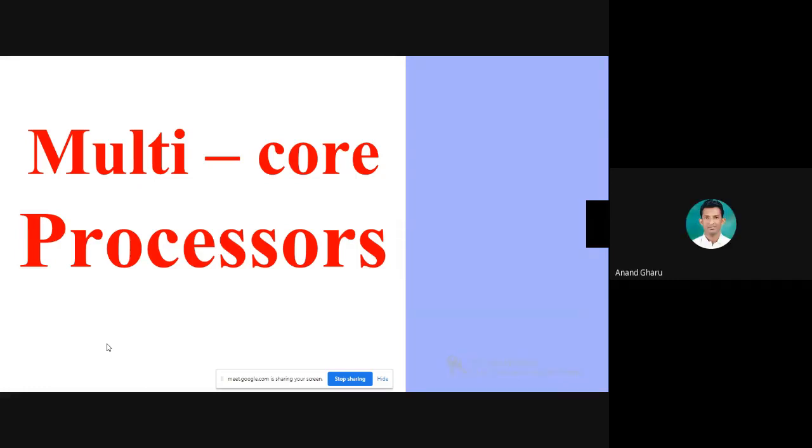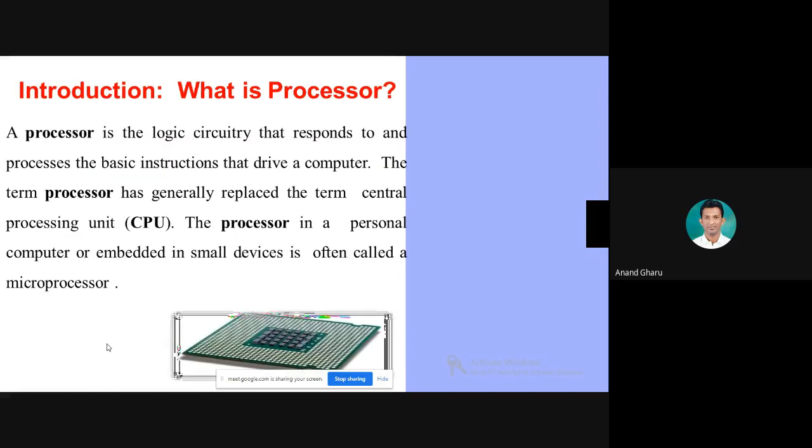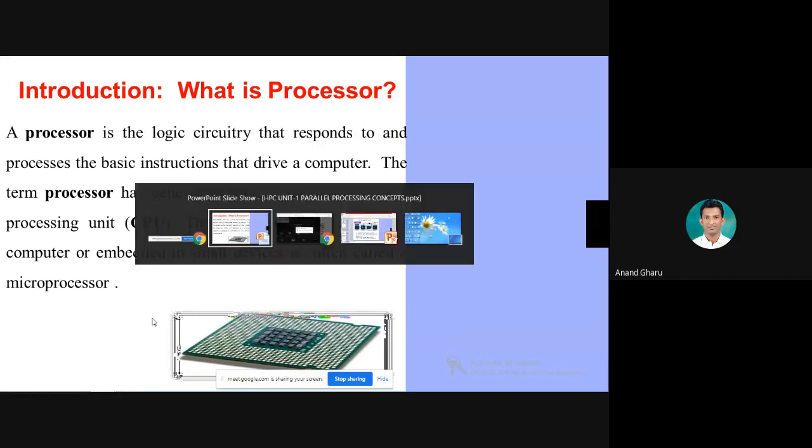Next topic is the multi-core processor. In multi-core processor, we will see two topics: single core processor and multi-core processor. First, what is a processor? We already know the processor or microprocessor. We have studied the microprocessor in the earlier subject as well as in the computer organization subject.